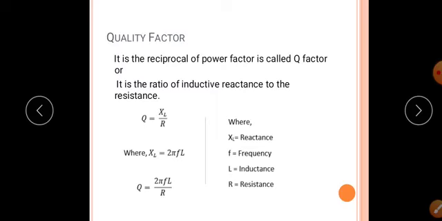Quality factor. The reciprocal of power factor is called quality factor or Q factor. It is also defined as the ratio of inductive reactance to the resistance, that is Q equal to XL divided by R, where XL equal to 2 pi FL, so Q equal to 2 pi FL divided by R, where XL is the inductive reactance, F is the frequency, L is the inductance and R is the resistance.